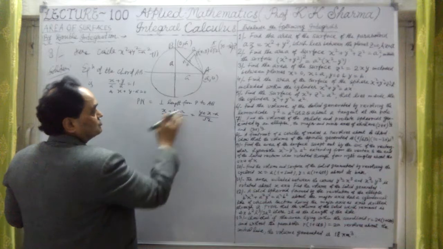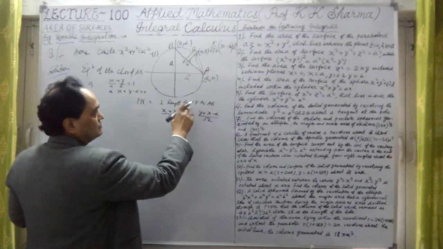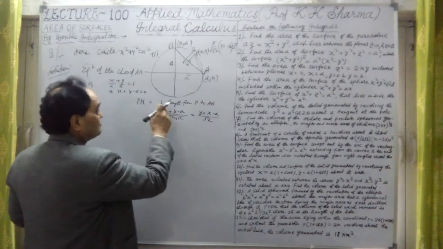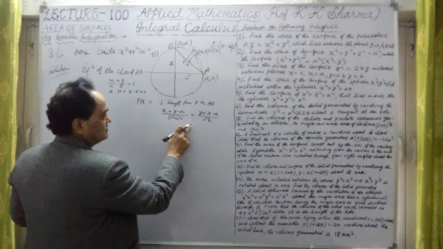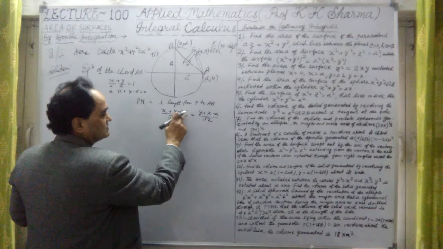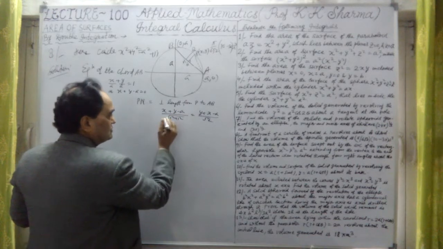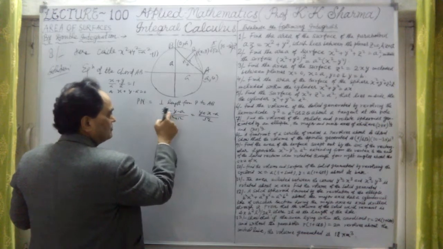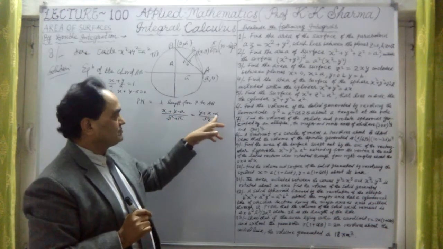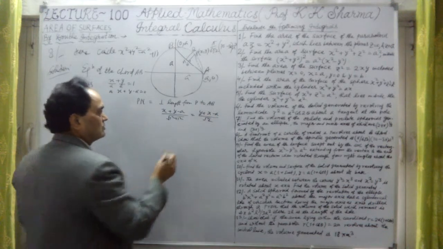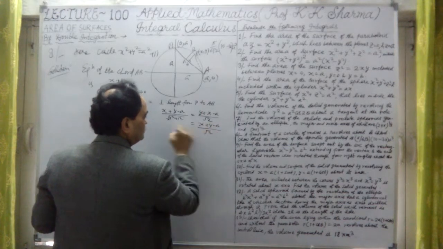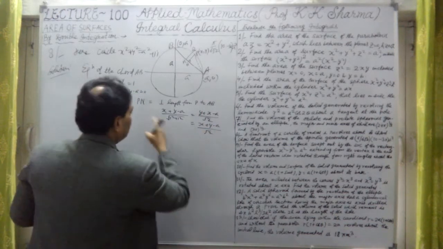So Pn is the length of the perpendicular from P to AB. This is given by A into x1 plus B into y1 minus C, divided by under root A square plus B square, where A and B are the coefficients of x and y. The coefficients of x and y are 1 and 1. So this is x plus y minus A upon under root 2, that is, x plus y minus A upon root 2, with 1 plus 1 under the root. This is the length Pn.